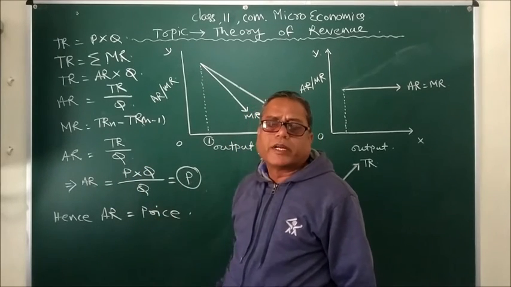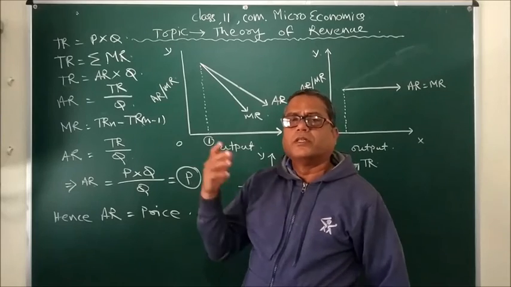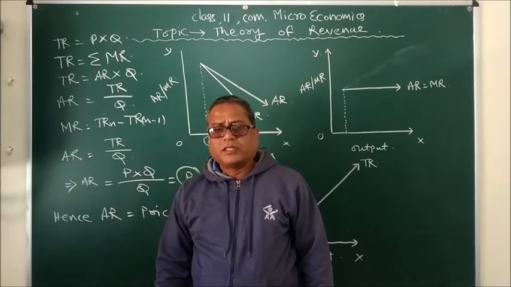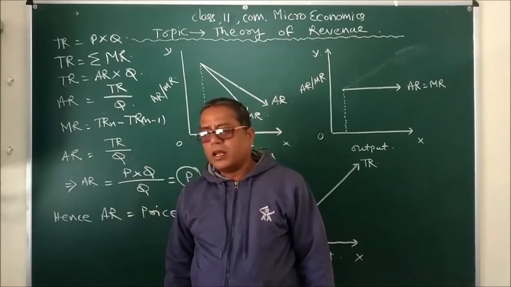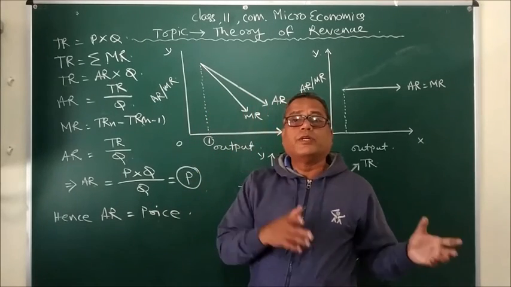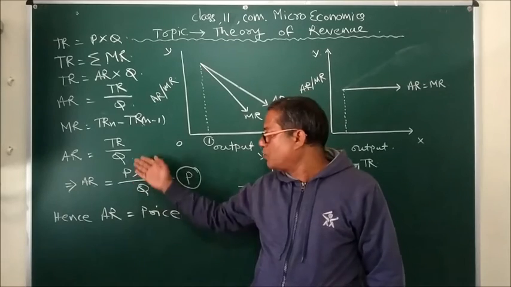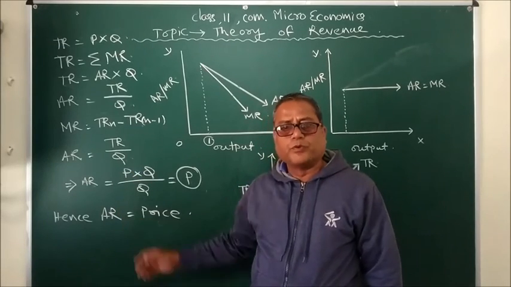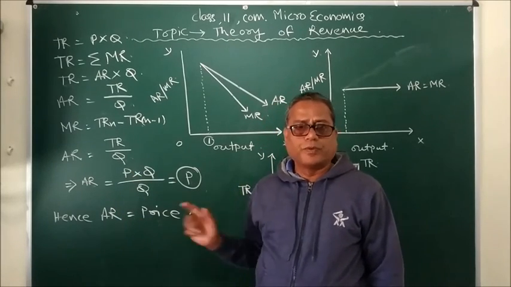This is how we can prove that. Often a 1 mark or 3 mark question comes asking to prove that average revenue is equal to price. In these 3 lines, you can prove average revenue is equal to price.